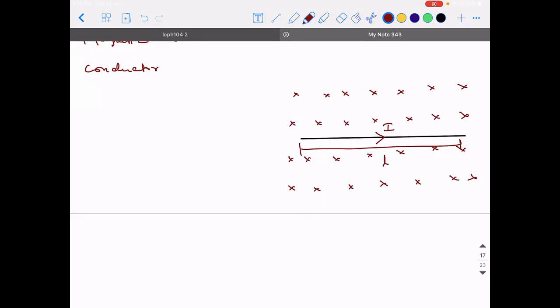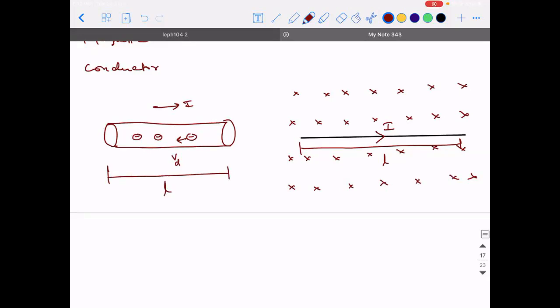So inside a conductor, what are actually moving? Those are the charged particles, right? What are the charged particles we are trying to talk about? If you take a conductor like this, we have electrons inside. If the current is in this direction, then the electrons are moving in the leftward direction with the drift velocity Vd. And if I take the length of the conductor to be L,